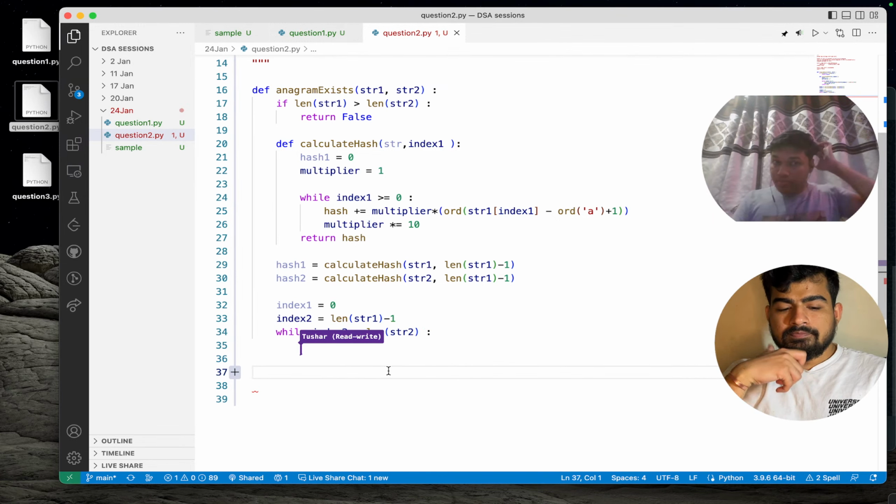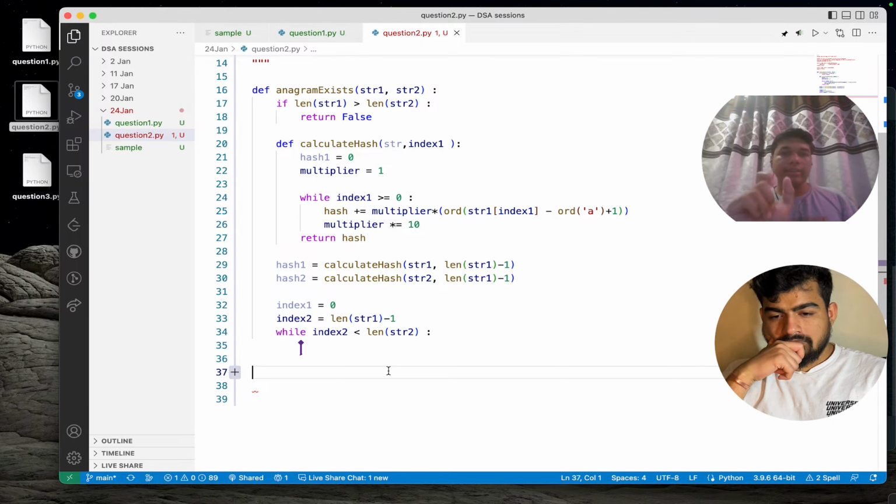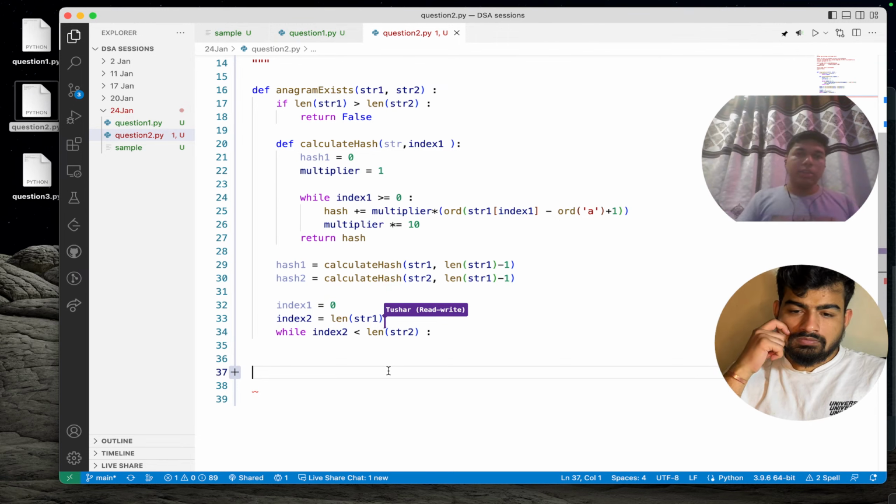Okay. So what we want to do is remove the index 1 value and add the index 2 value. Right now it is at string 1. We already have that particular value, so I can put it as a string value here.